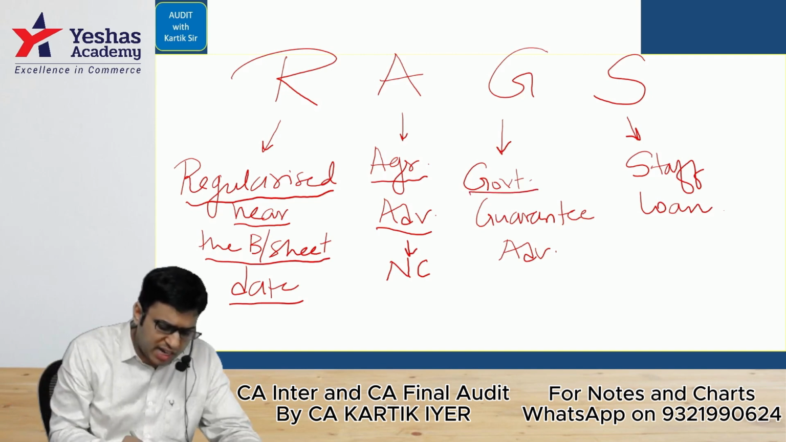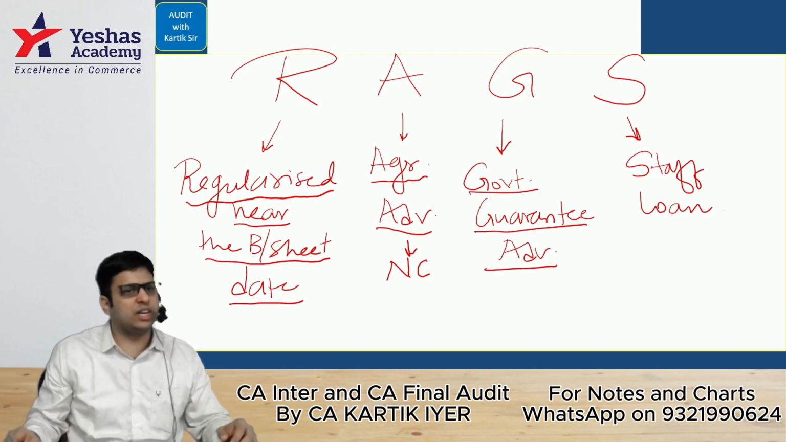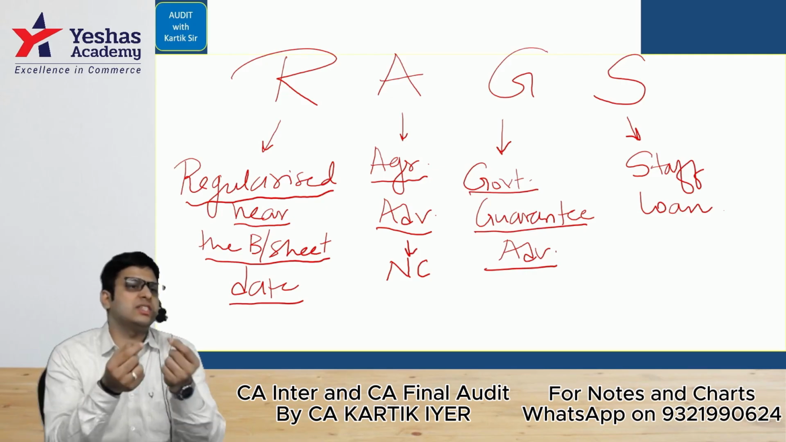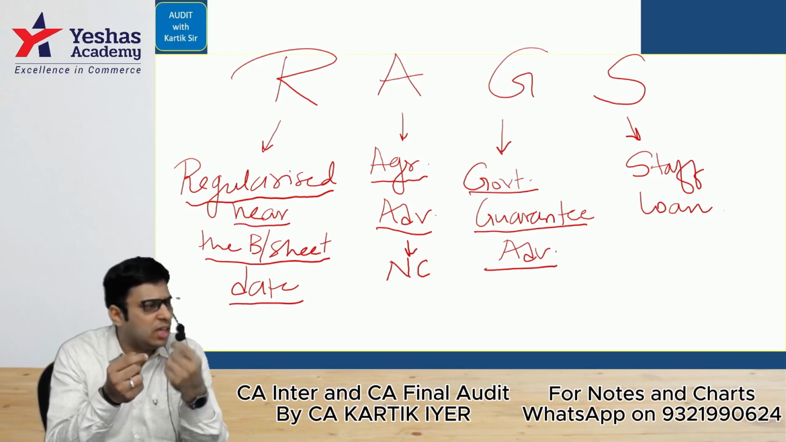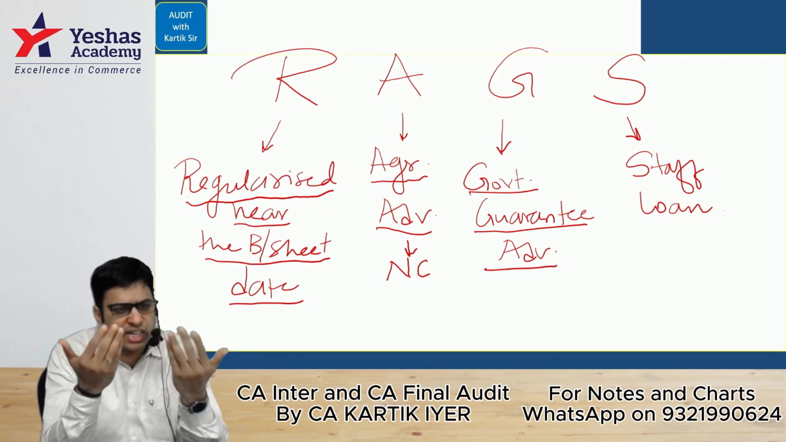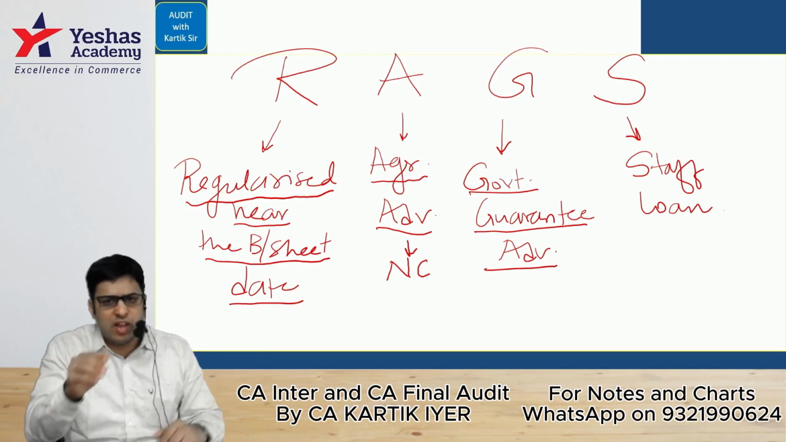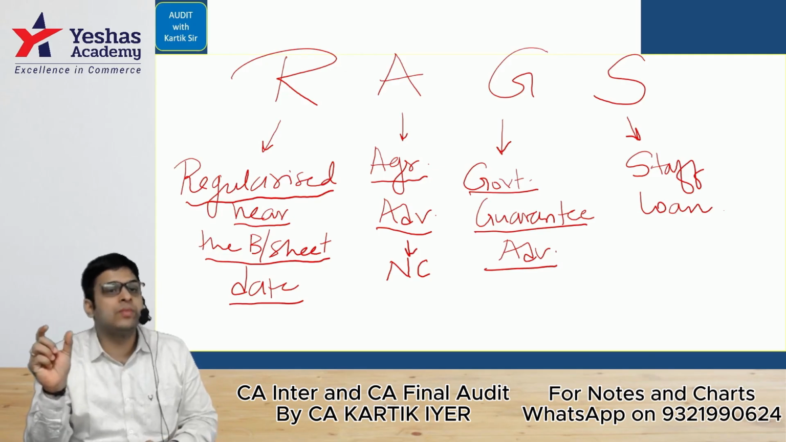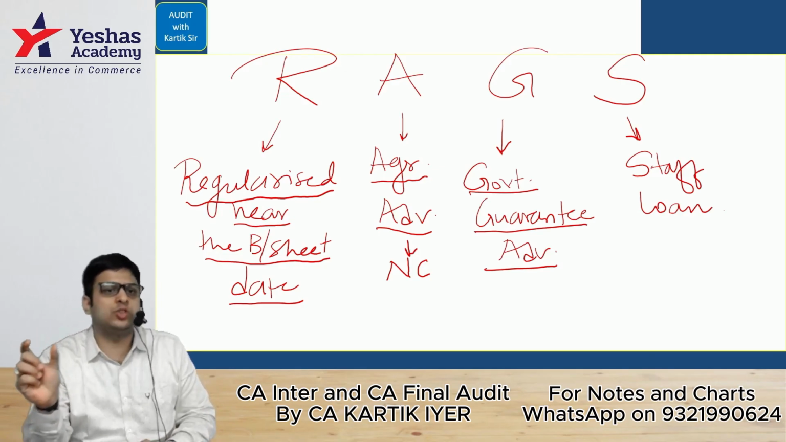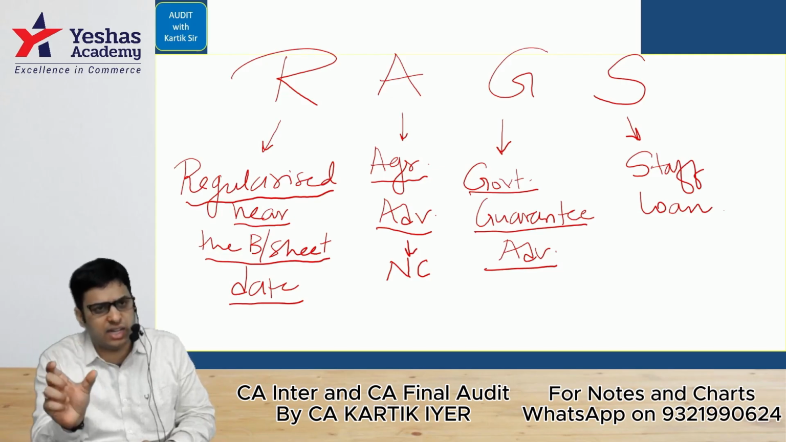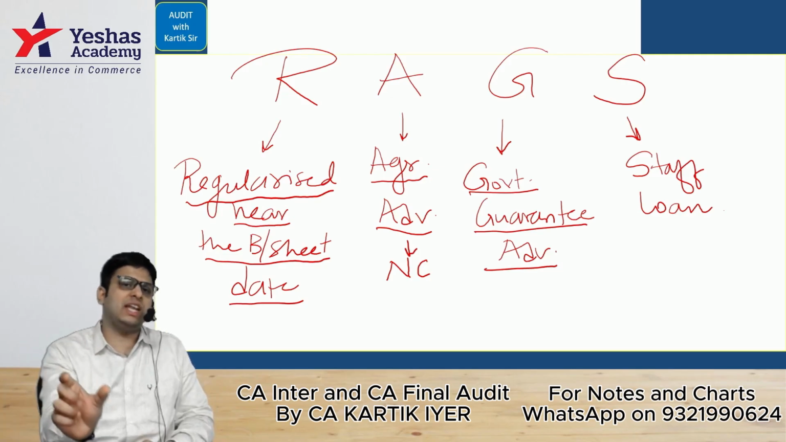Next, government guaranteed advances, go for it. You guys are already champions at it. Government guaranteed advances can be given either by the central government or the state government. Central government guaranteed advances can either be repudiated or not repudiated. If it is not repudiated, then the principal will be treated as a standard asset, but the income will be treated as an NPA.